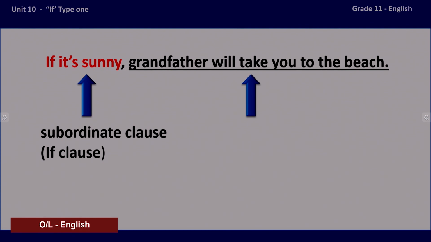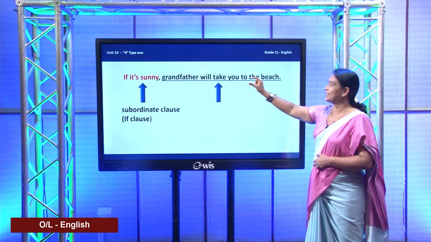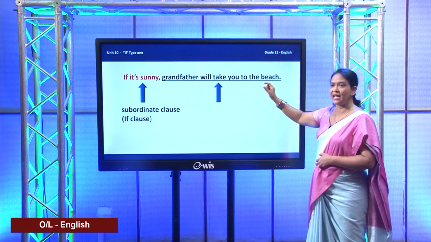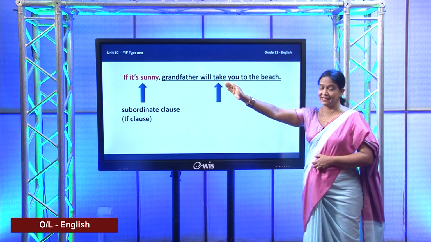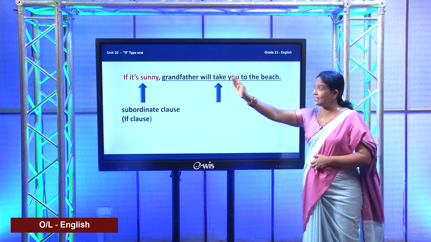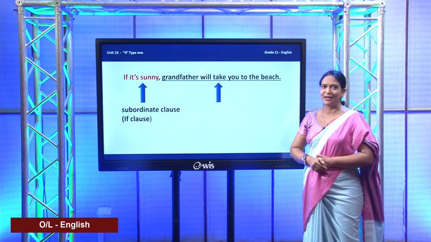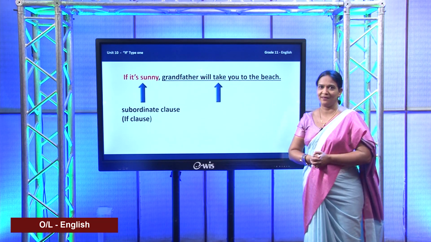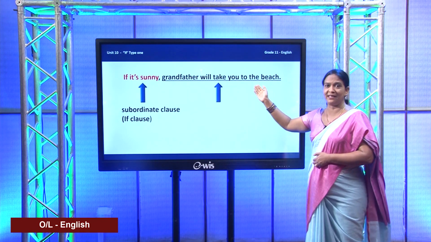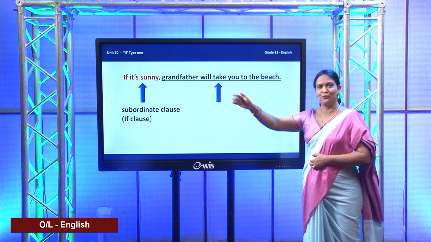To understand why we call it the subordinate clause, you have to look at the other side. Look at the verb here. Will take you to the beach. That taking you to the beach happens only if the weather is sunny. That is why we say it is the subordinate clause. Is that clear? So, the other part is automatically the main clause. This is what is expected. In order to get this to happen, that condition needs to be fulfilled.